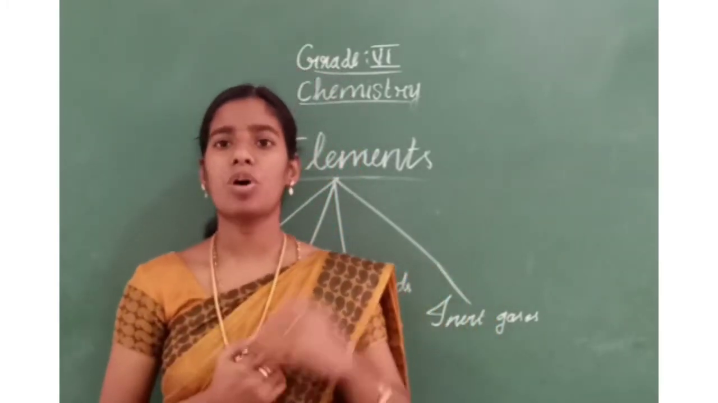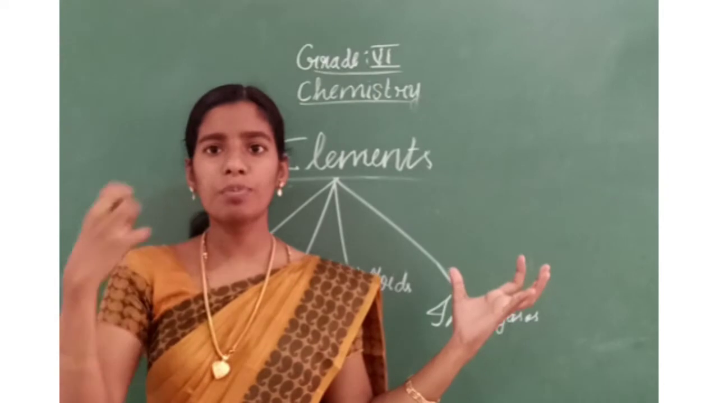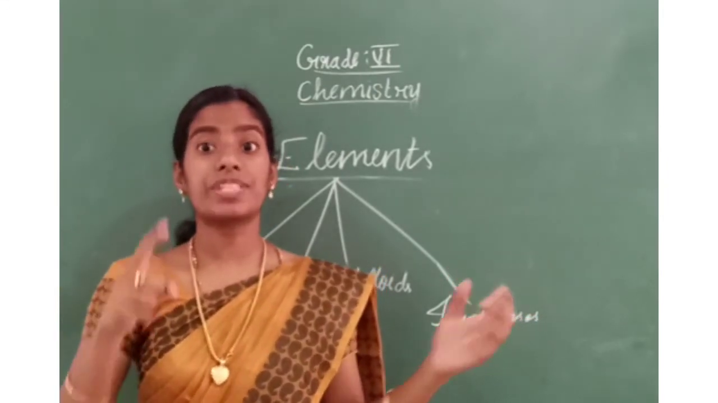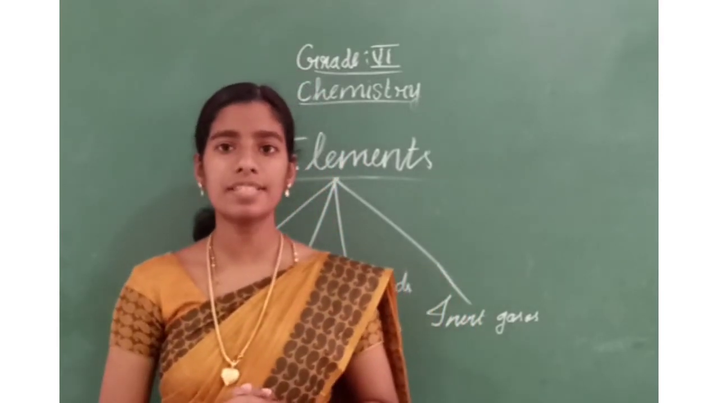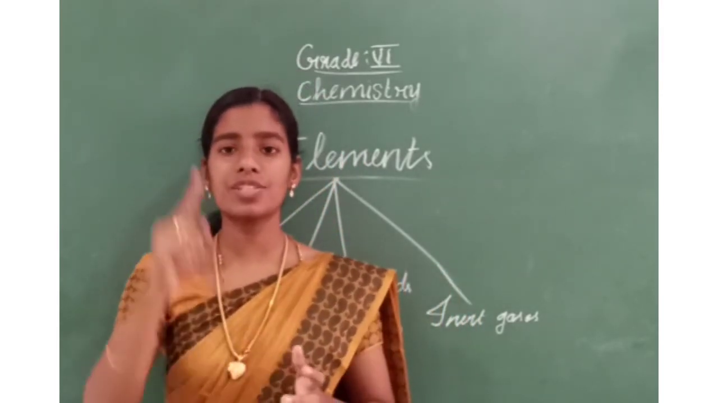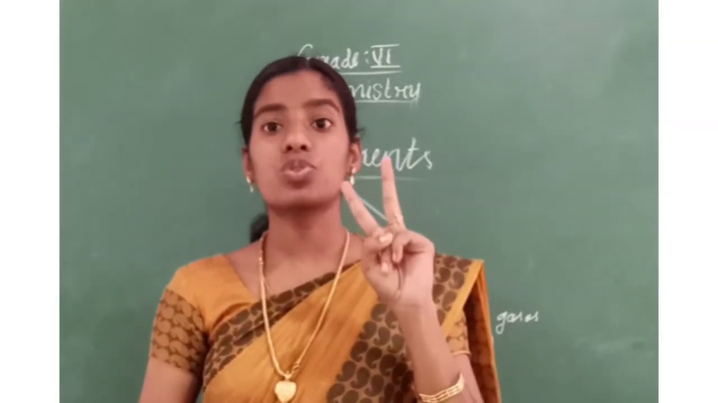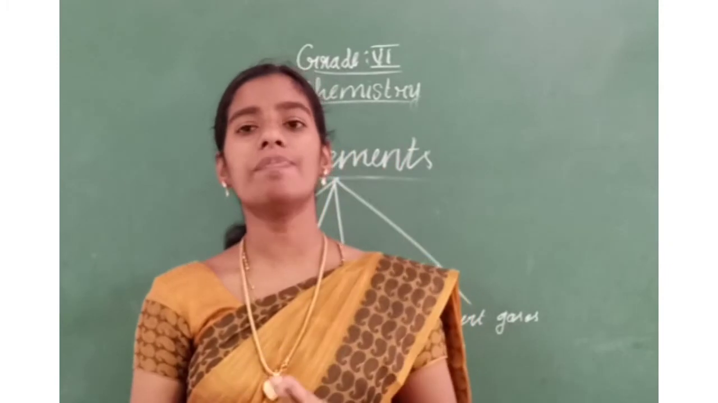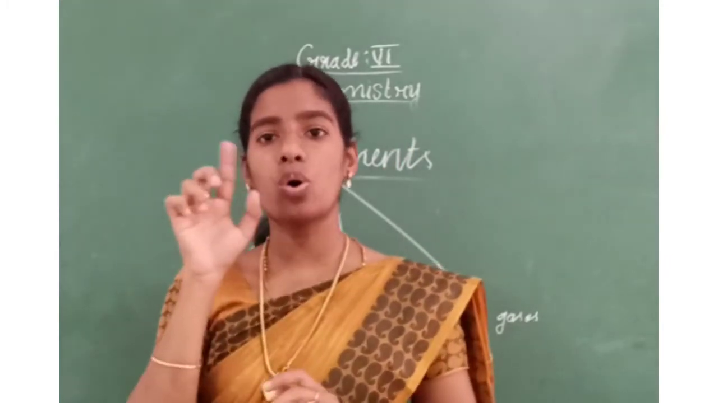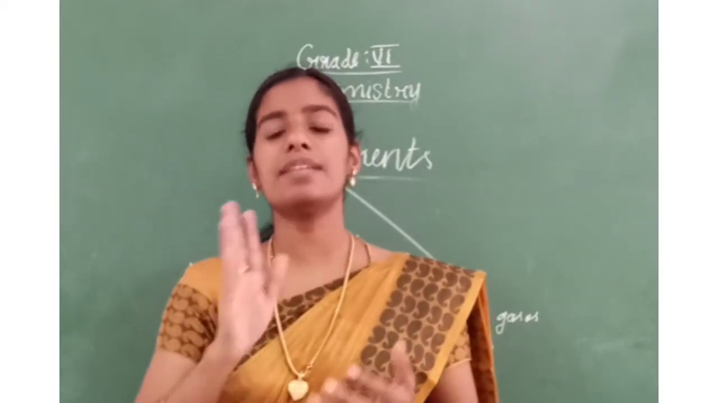Come to molecules of elements. The molecules of an element have one or more similar atoms, the same type of atoms. For example, an oxygen molecule has 2 oxygen atoms. That is, the oxygen molecule can be represented as O2. 2 same type of atoms combine to form the oxygen molecule. Similarly, 2 hydrogen atoms combine to form a hydrogen molecule.